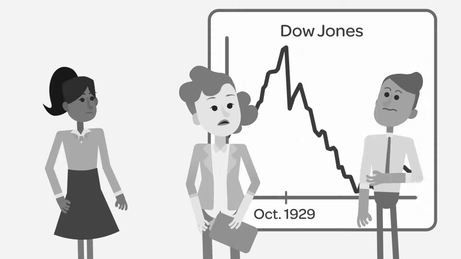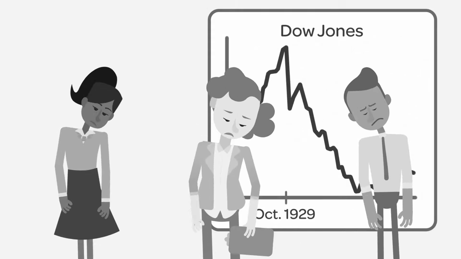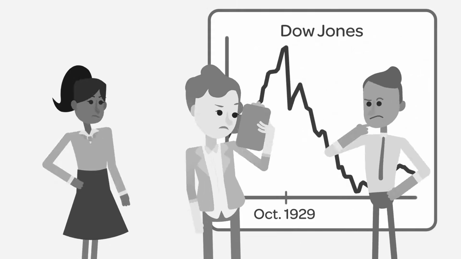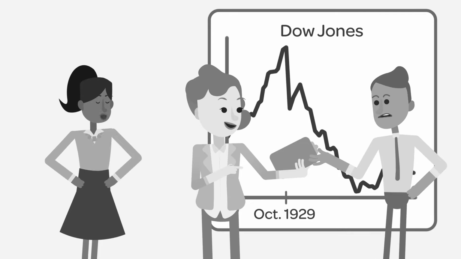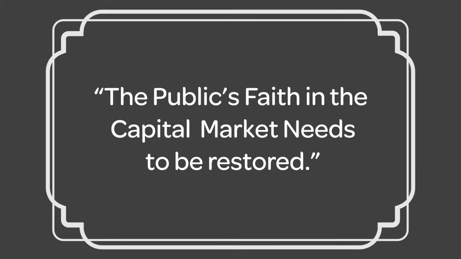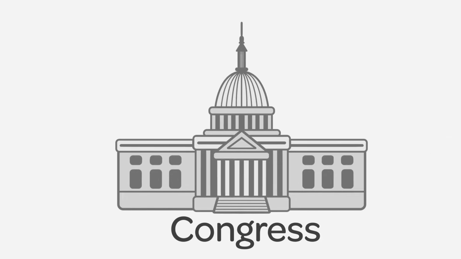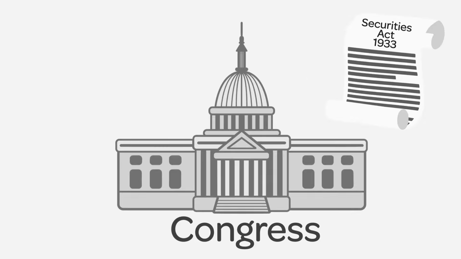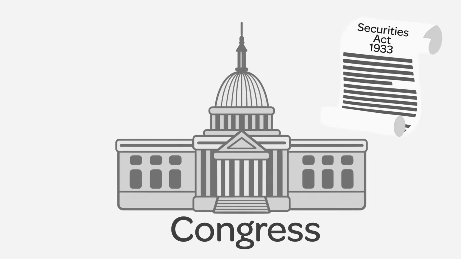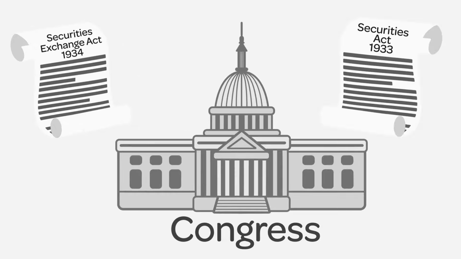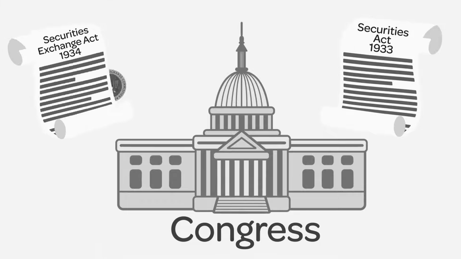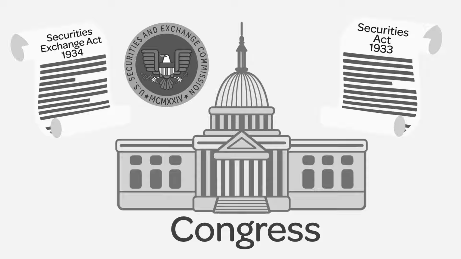When the stock market crashed in October 1929, public confidence in the markets plummeted. As a result, sentiment changed, and there was a consensus that for the economy to recover, the public's faith in the capital markets needed to be restored. Congress held hearings to identify the problems and search for solutions. Based on the findings in these hearings, Congress, during the peak year of the Depression, passed the Securities Act of 1933.